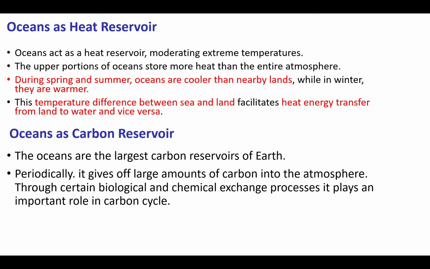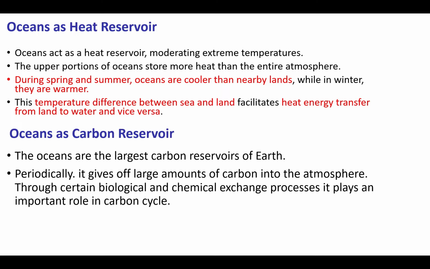Now, ocean as heat reservoir. Ocean acts as a heat reservoir, moderating extreme temperature. The upper portion of the ocean stores more heat than the entire atmosphere. During spring and summer, oceans are cooler than nearby lands, while in winter they are warmer. This temperature difference between sea and land facilitates heat energy transfer from the land to water and vice versa.